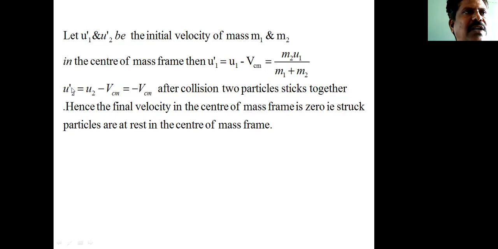After a collision, the two particles combine, or coalesce, into a single mass, so the final velocity in the center of mass frame of reference is 0. The combined particles are at rest in the center of mass frame. That is the meaning of these equations. Okay, so thank you.